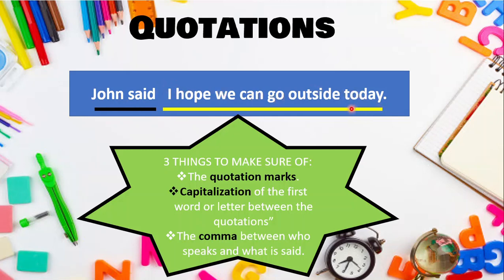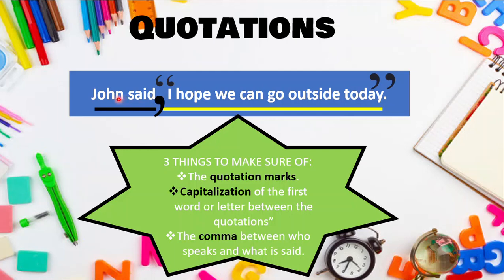So we underline this with the yellow color and underline this with the black color. Why do we ask these questions? To put the comma. So the first thing, you put the comma. And then you put the quotations.